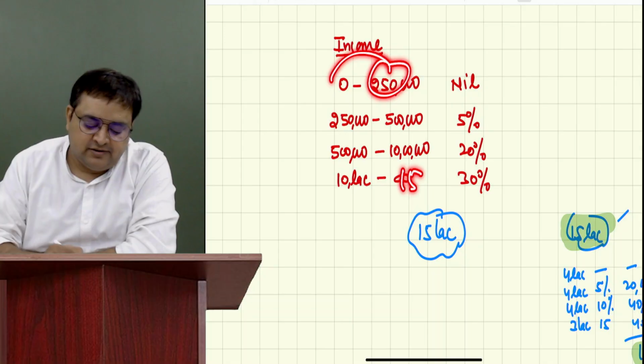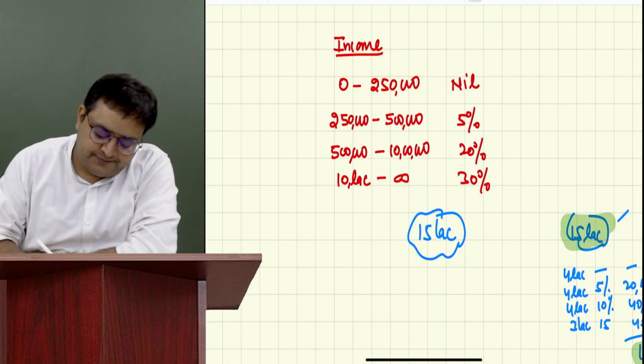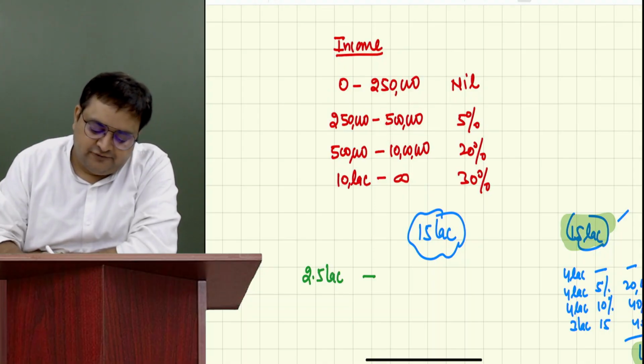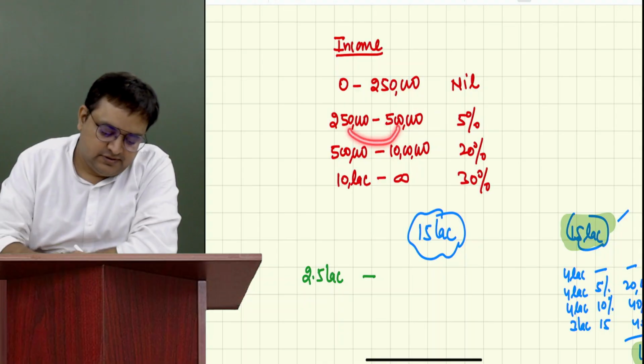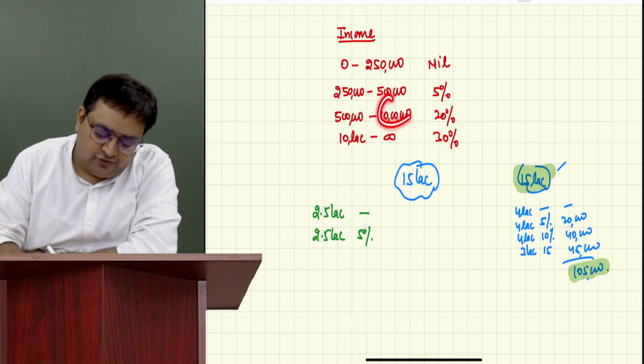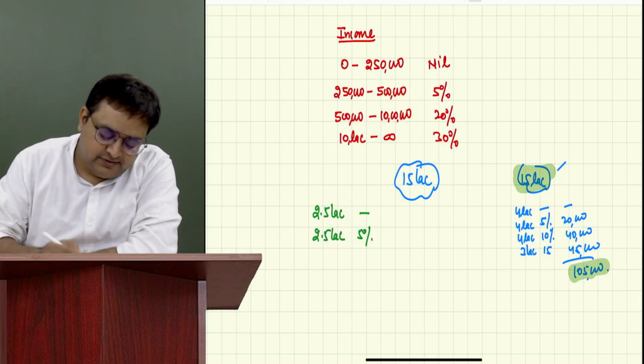Upper minus lower: first 2.5 lakh, you will say it is nil. This limit is crossing, 5 minus 2.5, next 2.5 lakh, you will say 5%. This is crossing, 10 minus 5. Are you all understanding it? 20%.